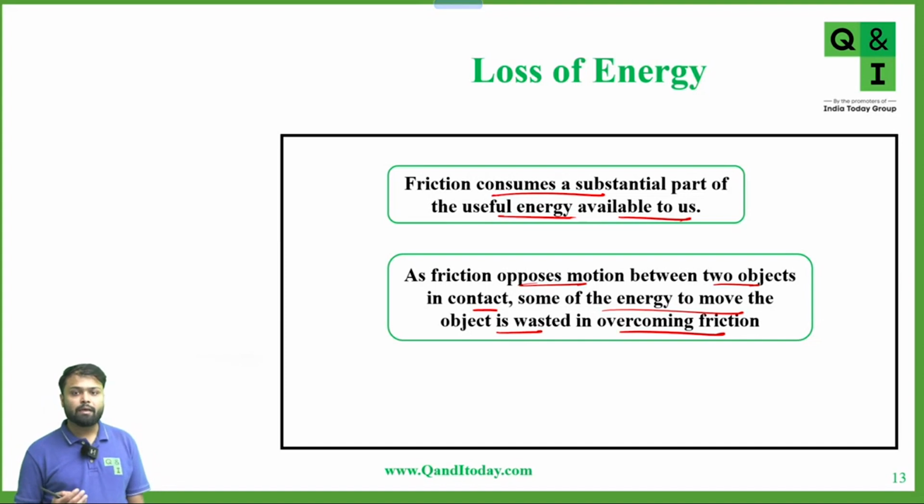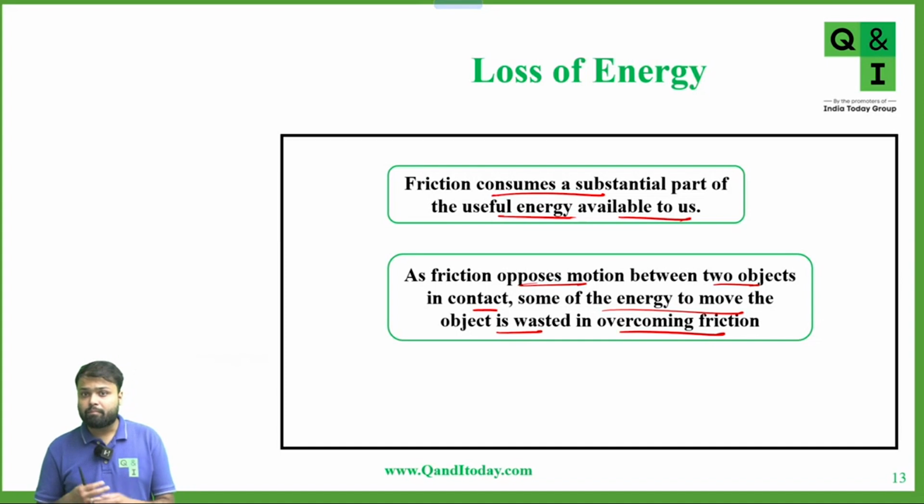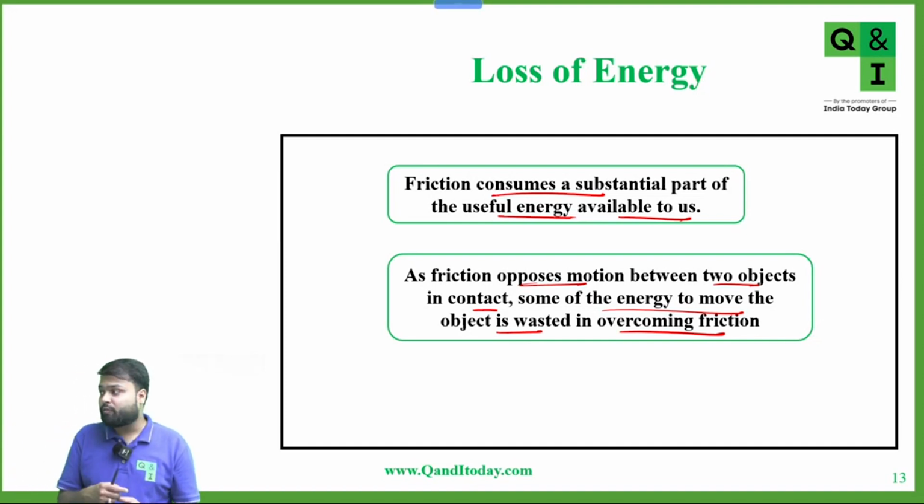And you also feel this. Sometimes you can see the engines get heated up. Why? Because some machinery parts are tied together, so there is some relative motion between the machinery parts because they are in contact. Because of the contact between the surfaces, there is friction, and friction is opposing the motion. So the machinery parts get heated up, and there is loss of energy in overcoming the friction.